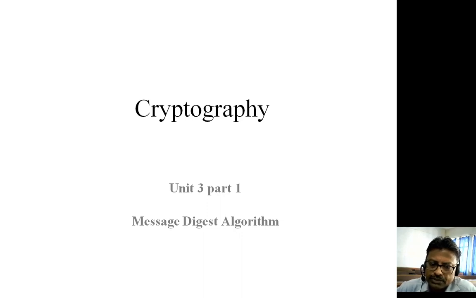Whenever the receiver receives that message along with the hash value, it finds the message digest of the message that was received. Then the calculated message digest at the receiving end is compared with the message digest that came along with the message. If these two values are the same, the receiver will know that the message received is unaltered. Whatever the sender has sent has been received as it is.